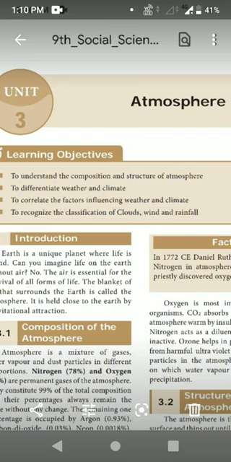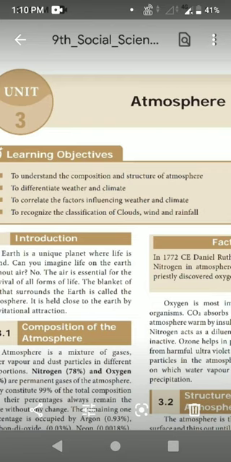So we can see here nitrogen and oxygen are the permanent gases in the atmosphere. Sometimes they may ask a one word question also: which are the permanent gases in the atmosphere? So please note it. Nitrogen and oxygen. How much percentage of nitrogen do we have? 78%, and oxygen 21%. Okay, students.